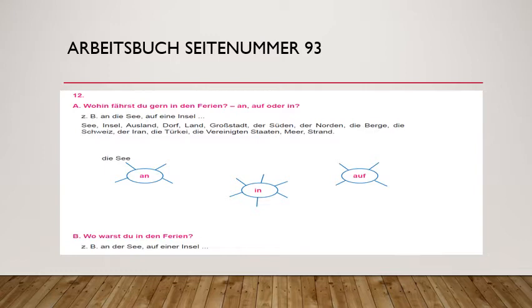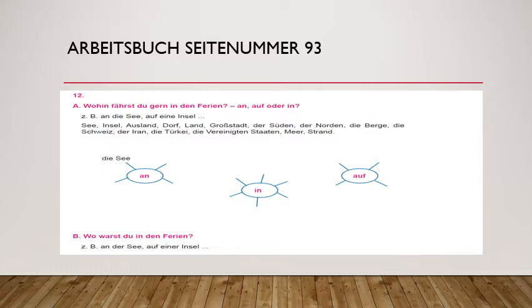In question A, you have to use the accusative case, but in question B, wo warst du in den Ferien? Where were you in the vacation? Here it shows the position, so it will be in dative. So we will see which nouns will take the preposition an or in or auf. So one by one we will see.